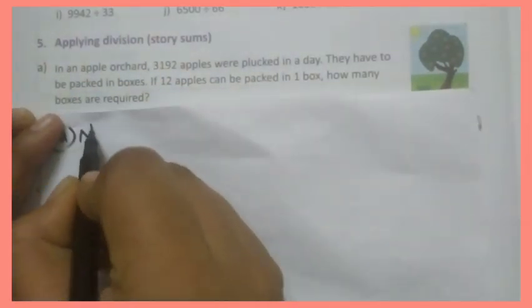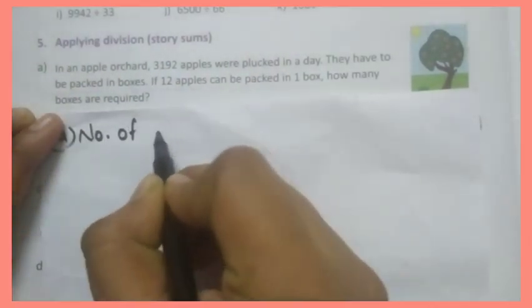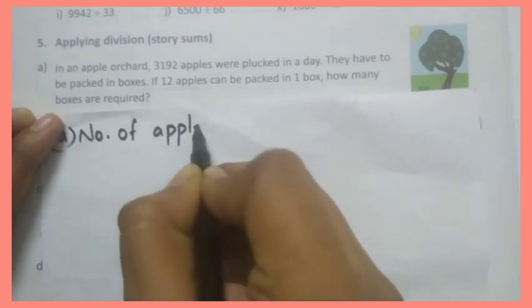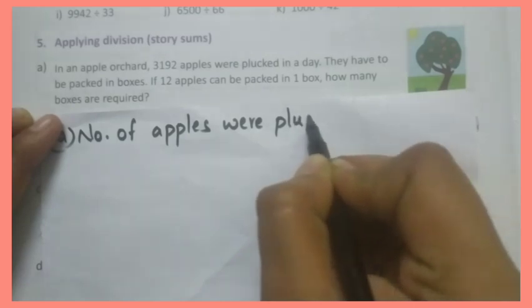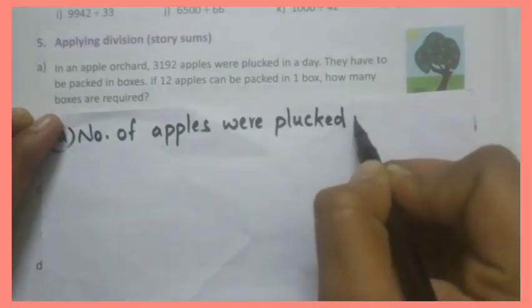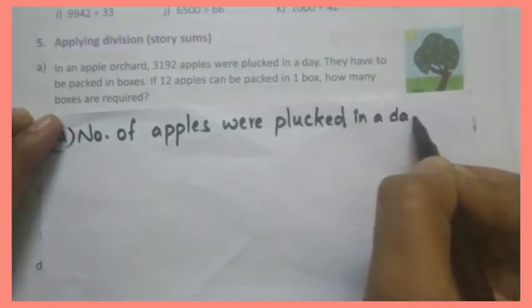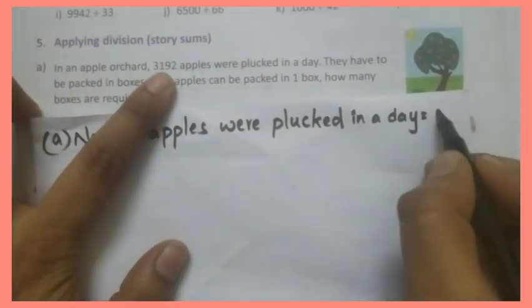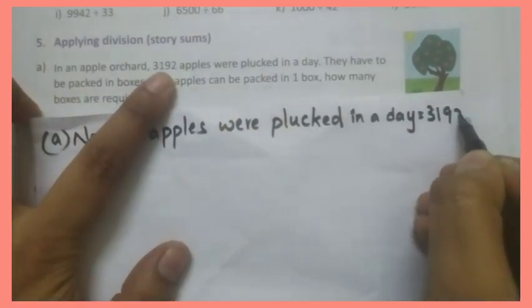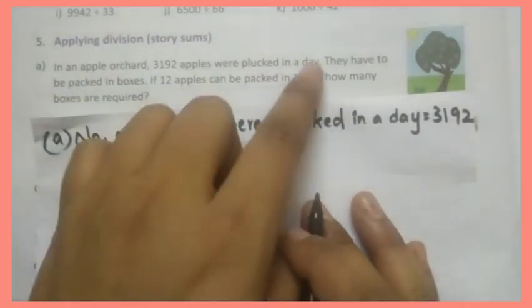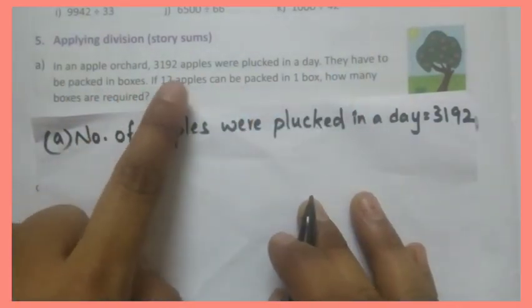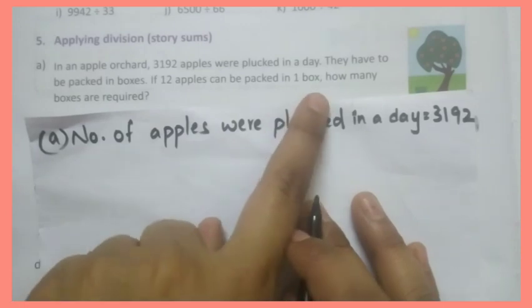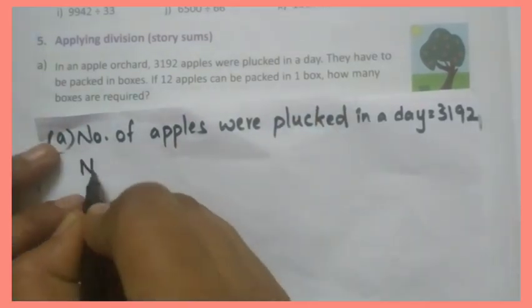Yes, number of apples were plucked in a day. How many? Yes, 3,192. Okay, they have to be packed in boxes. If 12 apples can be packed in one box, now we'll write like this.